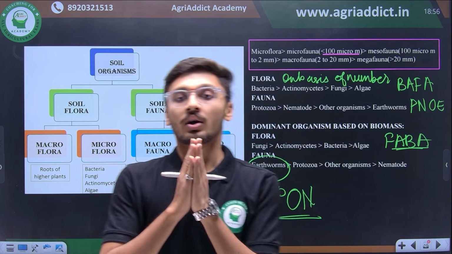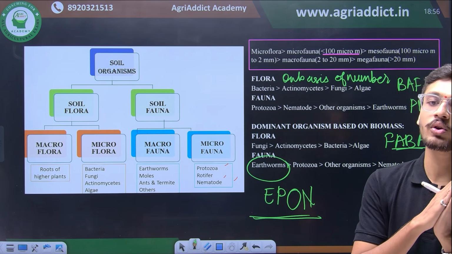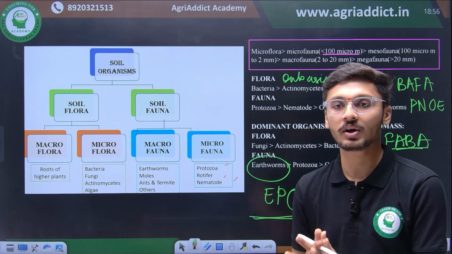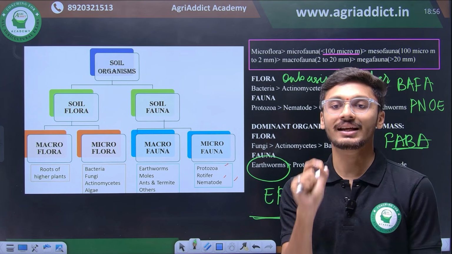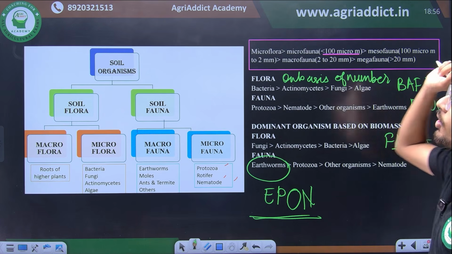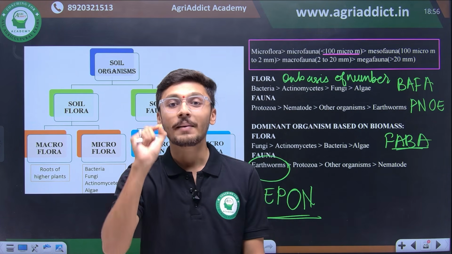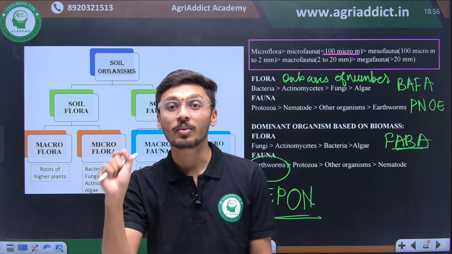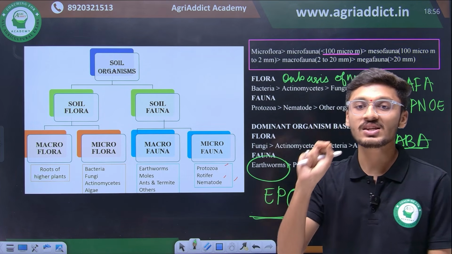So hope it is clear, and it should be very, very clear and should not be a source of any confusion, because these orders can be directly asked in the exam. So do not get confused. The most dominant organisms in the soil system on the basis of number is the bacterial population, and the most dominant floral organism on the basis of biomass is fungi.